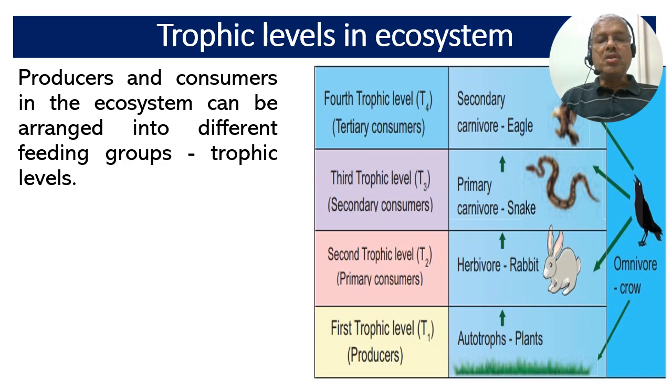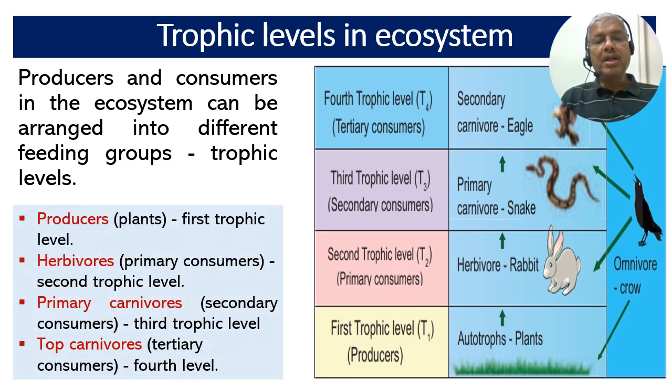The producers or the plants represent the first trophic level. The herbivores or the primary consumers represent the second trophic level. The primary carnivores or the secondary consumers represent the third trophic level. The top carnivores or tertiary consumers represent the last trophic level.